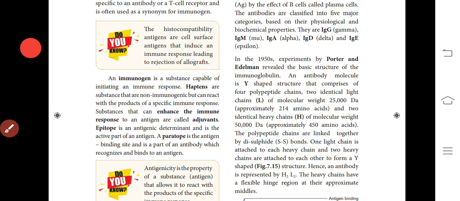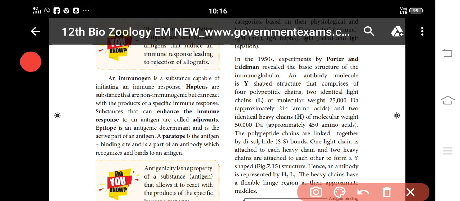So the immunogen is the substance initiating this immune response. For that, haptens means it is non-immunogenic. Because of this, it does not react with the immune response. It does not react with the specific antibodies. That means the products. So it is a substance, as I already told, it may be a polysaccharide substance or a protein substance. Substances that enhance the response are called adjuvants.